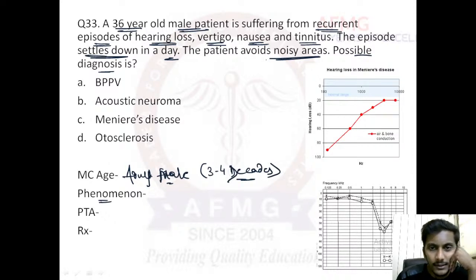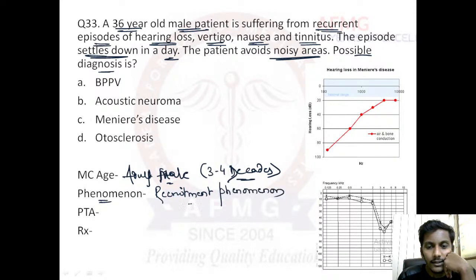The phenomenon which is seen is this: the patient avoids noisy areas because the patient feels very irritated in noisy areas. This is known as recruitment phenomena. So the patient tries to avoid noisy areas because he gets irritated with them.